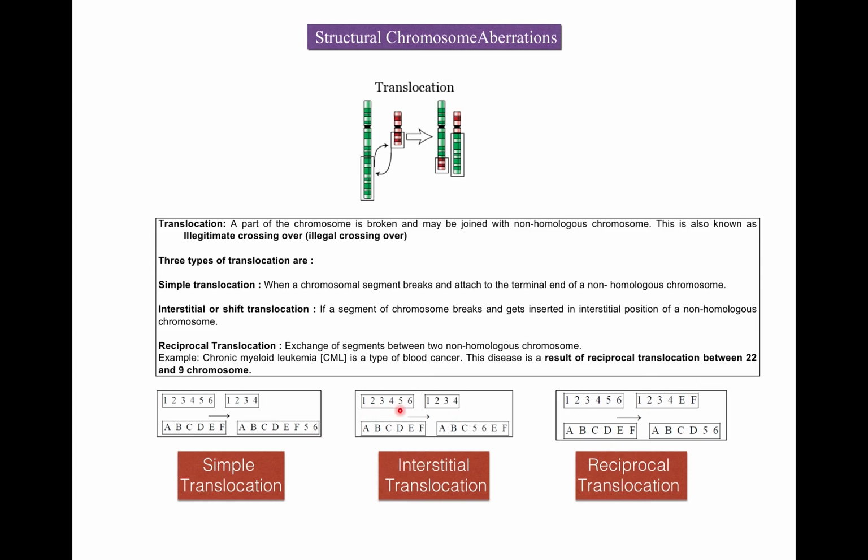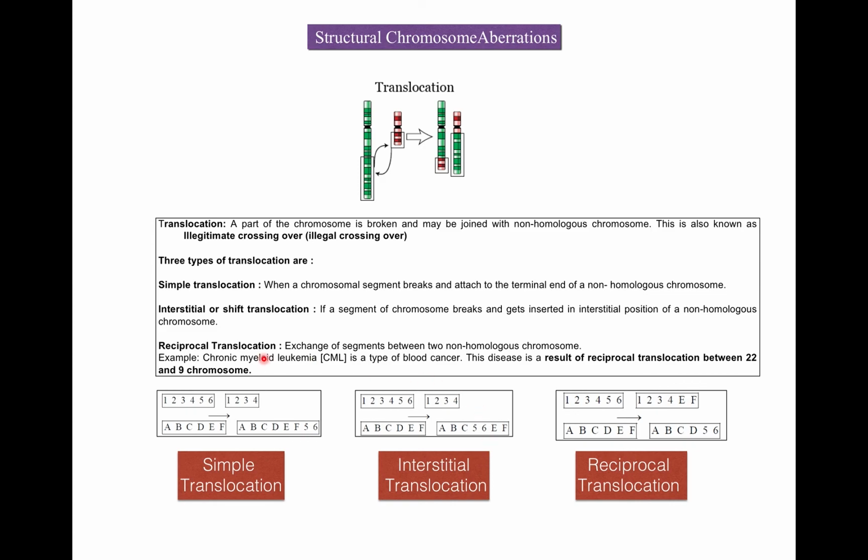This is a chromosome 1, 2, 3, 4, 5, 6, and this is a non-homologous chromosome A, B, C, D, E, F. So now this part 5, 6 gets inserted in the interstitial position, that is between C and E. So here you can see A, B, C, 5, 6 and E, F. So 5, 6 gets inserted in the interstitial position of the non-homologous chromosome, and this becomes 1, 2, 3, 4 because its part is broken and attached here. So this is interstitial translocation.